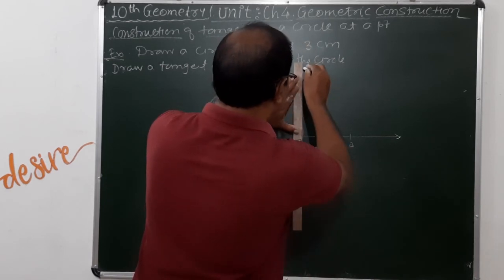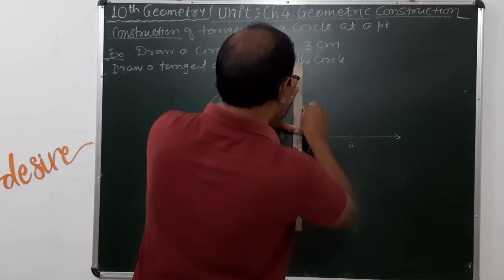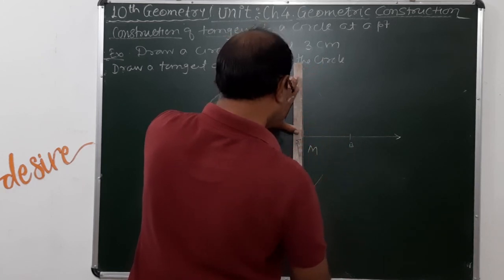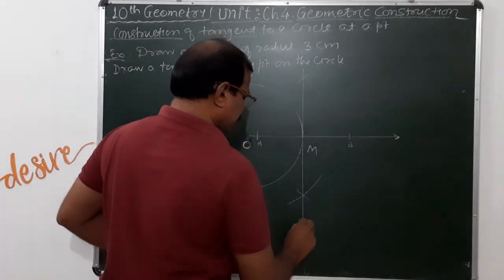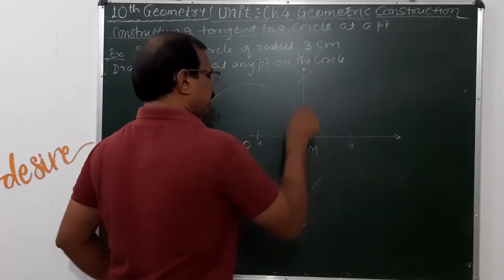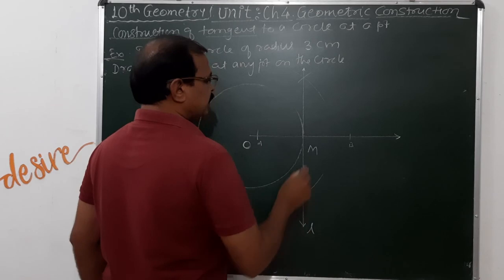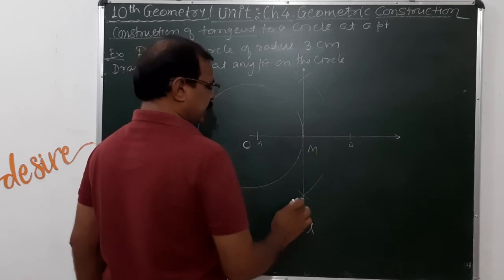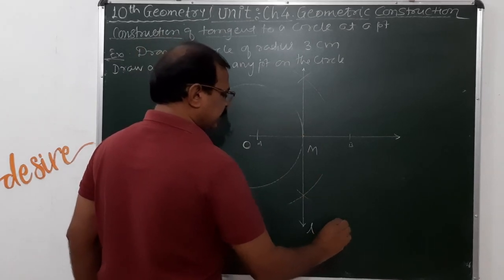Draw a line passing through these 2 points here, intersecting point here. This line touches the circle, suppose this line L touches the circle at point M here, and this is the tangent here. Line L is nothing but tangent here.